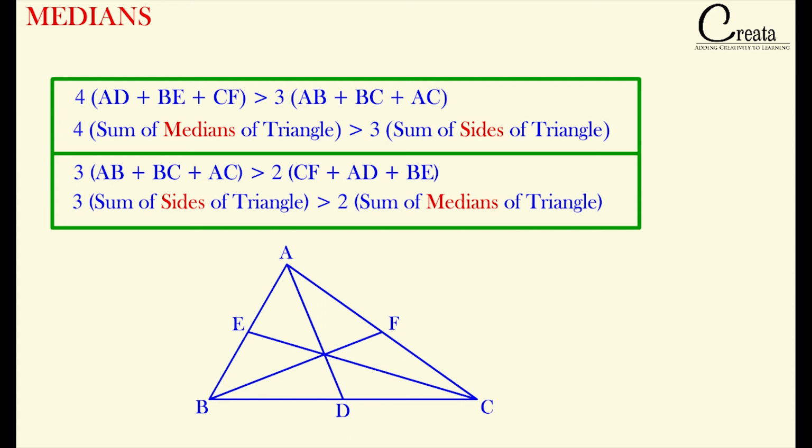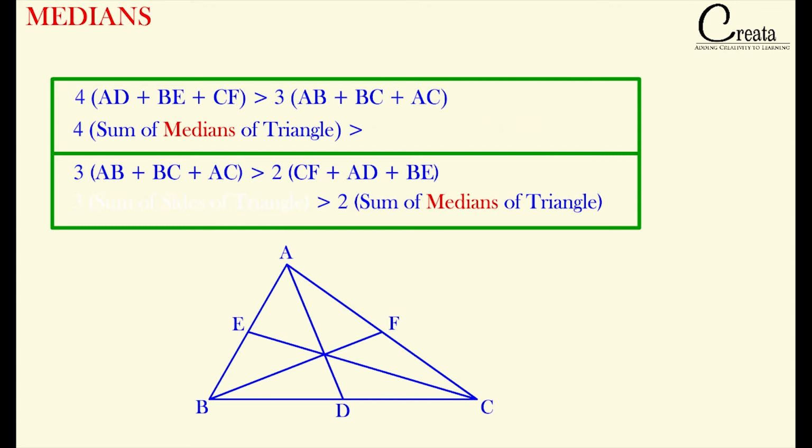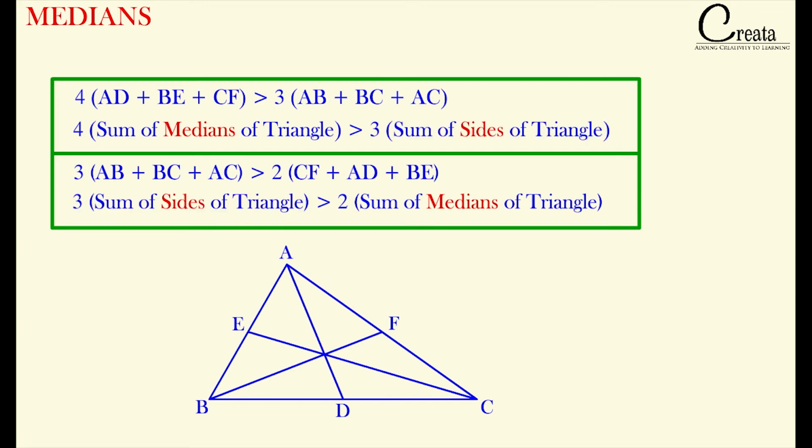The common mistake that students make is that they interchange 4 with 3 and 2 with 3. So the remembering technique is that the numeric 3 will always come with the sides of the triangle. Just remember that the numeric 3 will come with the sides of the triangle. A triangle has three angles or three sides, so the number 3 will come with the sides of the triangle. And number 4 and number 2 will come with the medians.